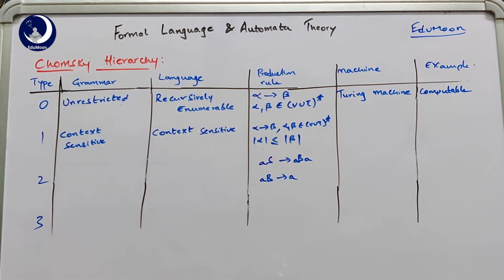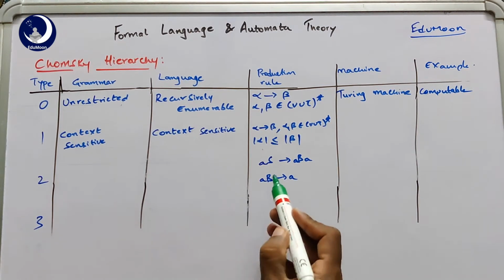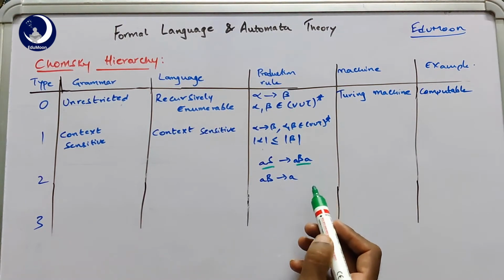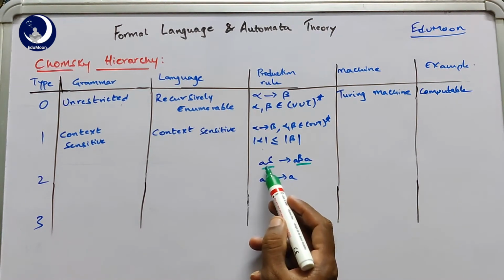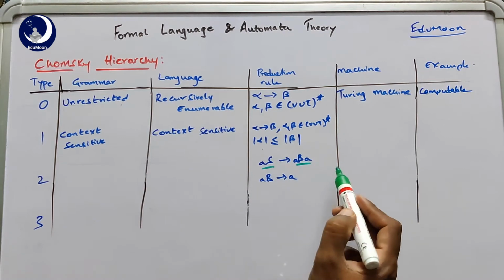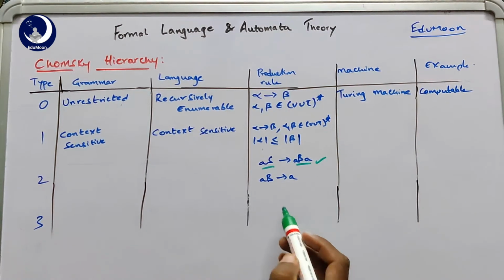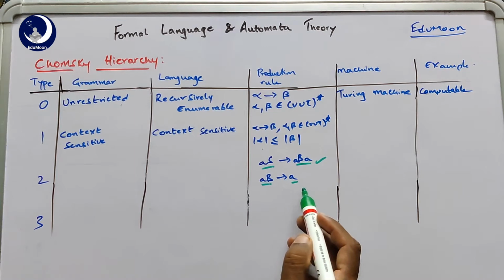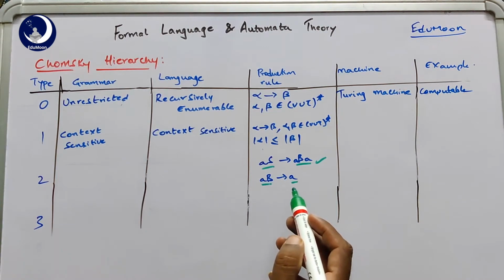As we show in the example here, there are two production rules. In the first one, you can see there are two symbols on the left and three on the right. So the left hand side is less than or equal to the right hand side, and this is context sensitive. But here you can see there are two symbols on the left hand side, but only one symbol on the right. So this is only type 0 but not type 1. So you can conclude that all the type 1 grammars are a subset of type 0.